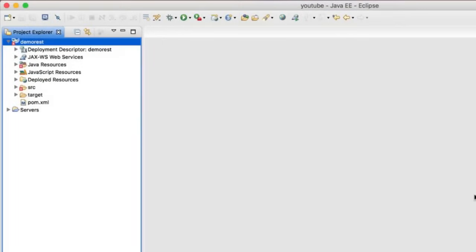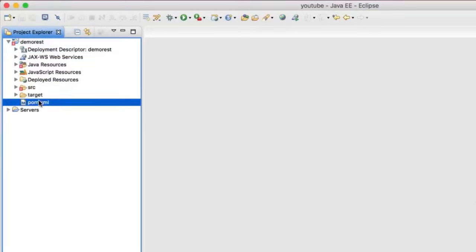So now let's try to understand this project structure. If you remember, in the last video we talked about how to create a Jersey project, and we have done that, right? You can see we got this project here. This is a simple web project based on Maven. And if you open this POM XML file, you'll get all the Jersey dependencies there. Now, the most important thing is to understand this structure here.